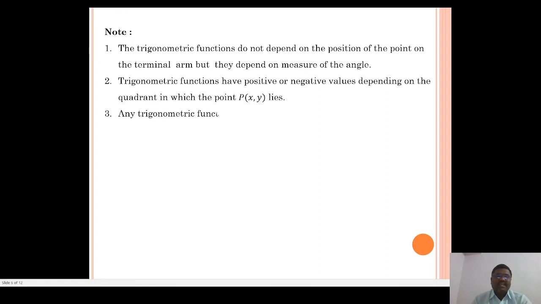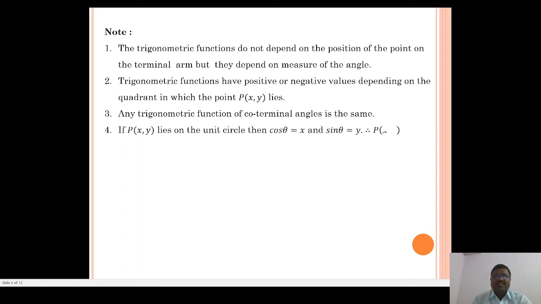Third, any trigonometric function of coterminal angles is the same. If P(x, y) lies on the unit circle, then cos theta equals x and sin theta equals y. Therefore, P(x, y) is written as P(cos theta, sin theta).